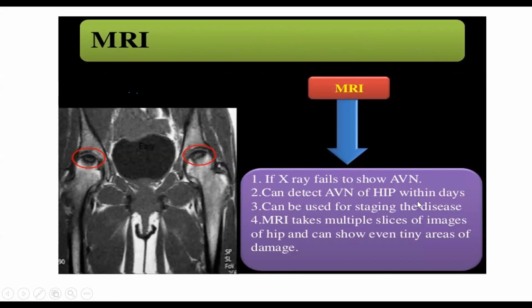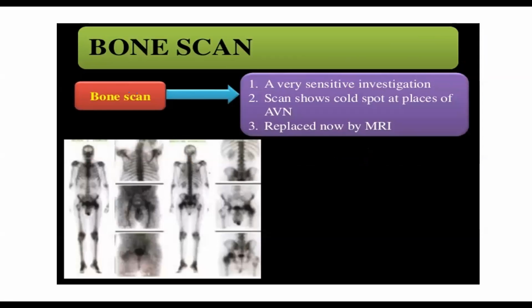So avascular necrosis of the hip, the very first diagnosis if you think of it, you should do MRI. Because as soon as the bone marrow edema starts, the MRI will show you the problem, and X-ray will show you after so much time. Bone scan is also very sensitive. What happens in a bone scan? You put radioactive material into the body, and where there is too much activity going on, the bone scan will show that activity. But the best investigation, if asked, is MRI.